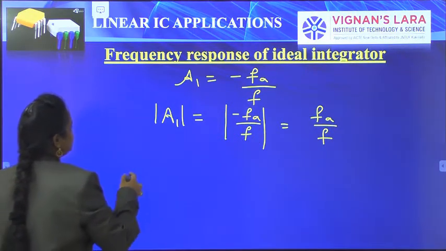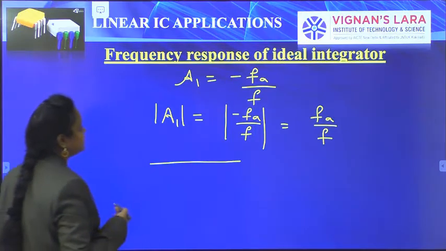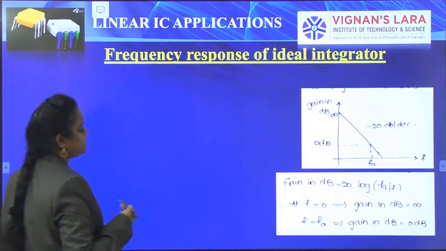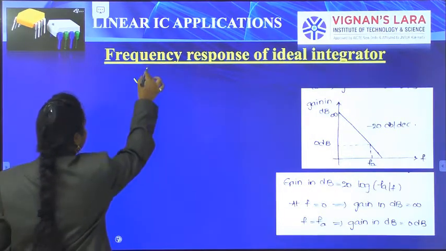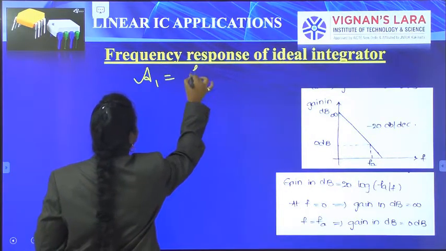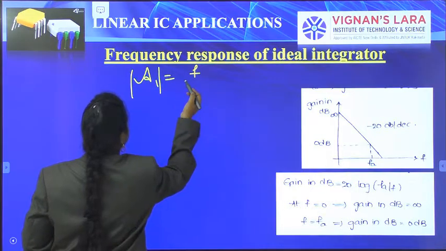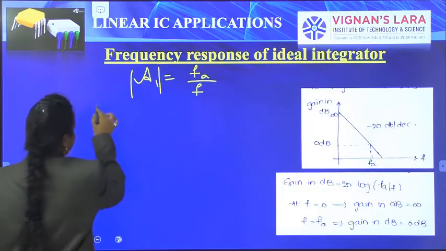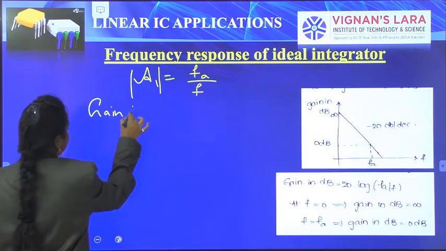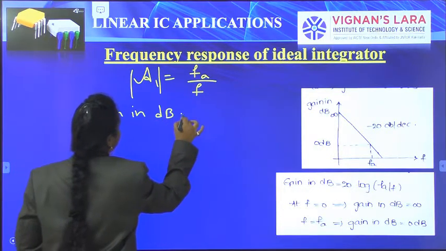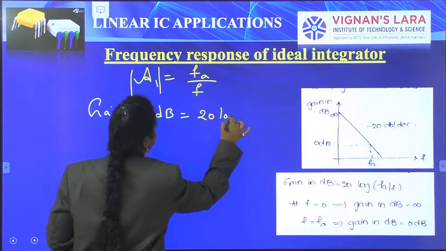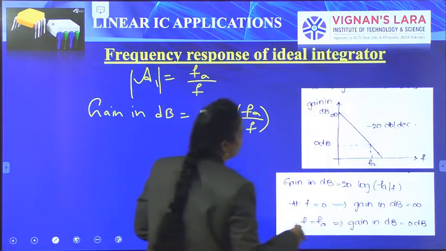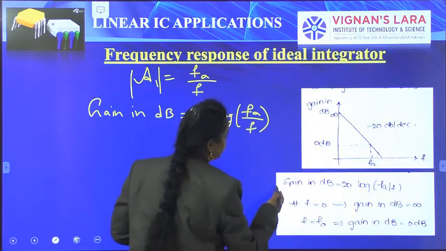The frequency response curve for this ideal integrator is like this. In the case of the gain, A1 is the magnitude of the gain, Fa by F. So the gain in dB is represented as 20 log Fa by F.